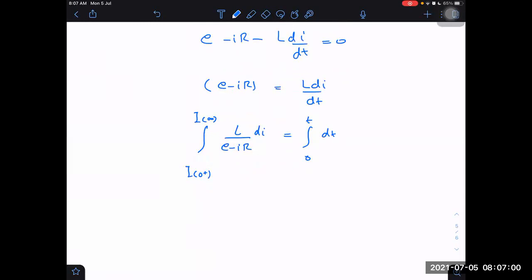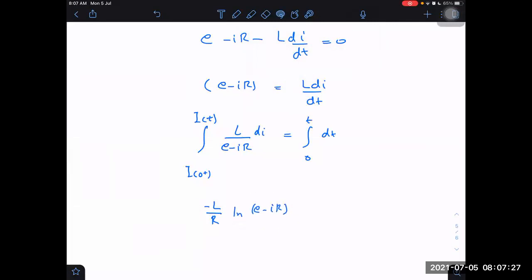Next we are getting L into log of E minus IR. Sir, we can't take I infinity, it should be I of t only, no? Right, exactly, sorry, my mistake. It should be I of t, because they should be corresponding terms. If I am saying steady state, then it will be infinity, but on the other side also t will be infinity.